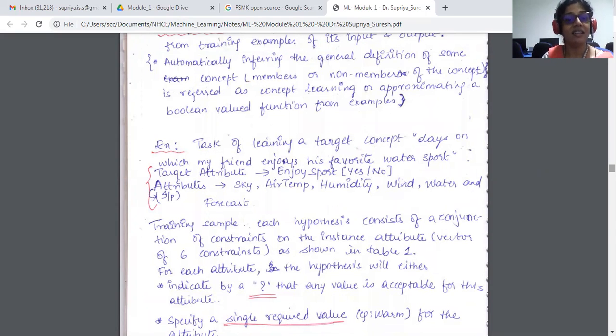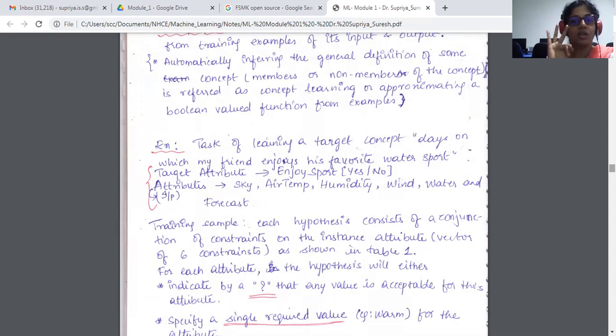So for that, the target attribute is enjoy sport, either yes or no. You can see here the target attribute is just going to tell us whether it is yes or no. Enjoy sport, yes or no. And the attributes here: we have to consider certain attributes, the instances, because I need an instance space, and that instance space must be with respect to the concept of enjoy sport, yes or no, because it's a Boolean valued function, right? So we have to check with this yes or no. There are 6 important attributes that we will be considering. The first attribute is the sky.